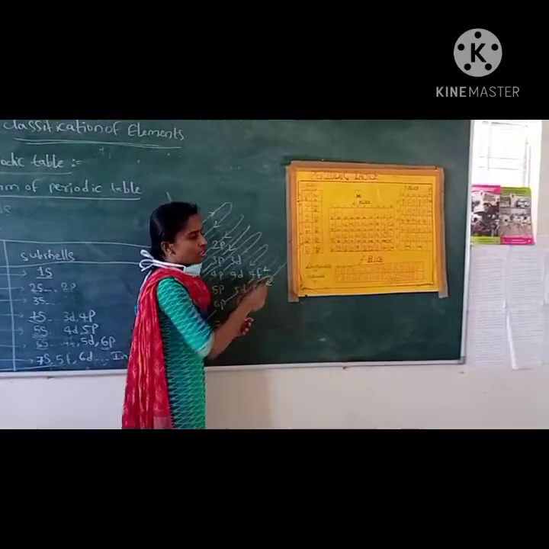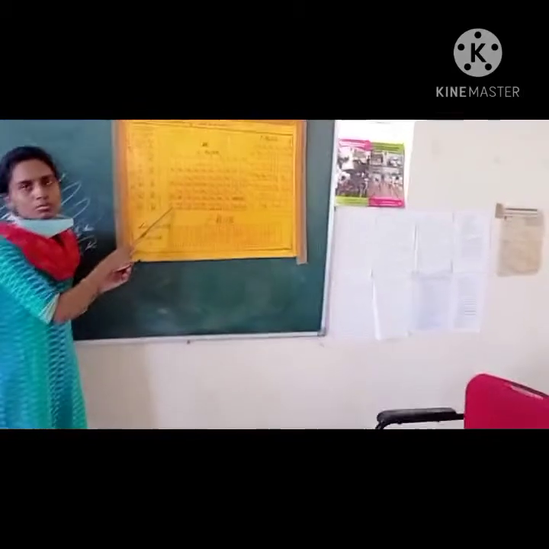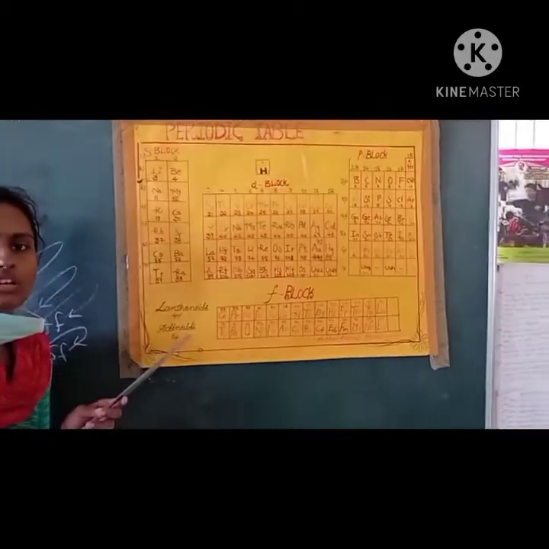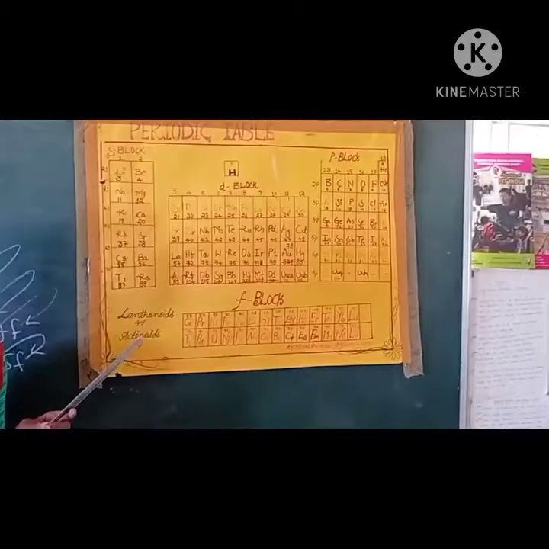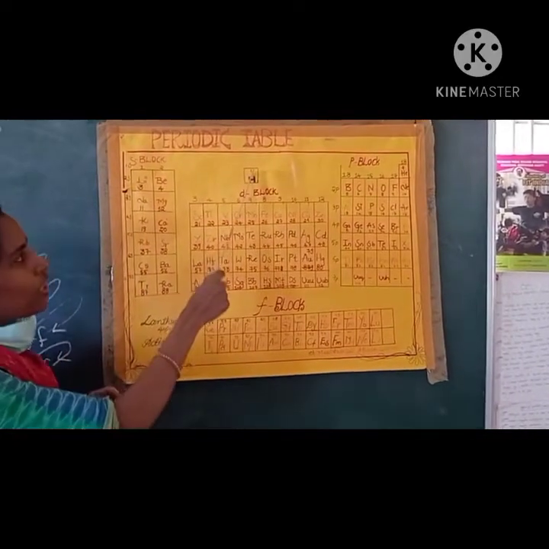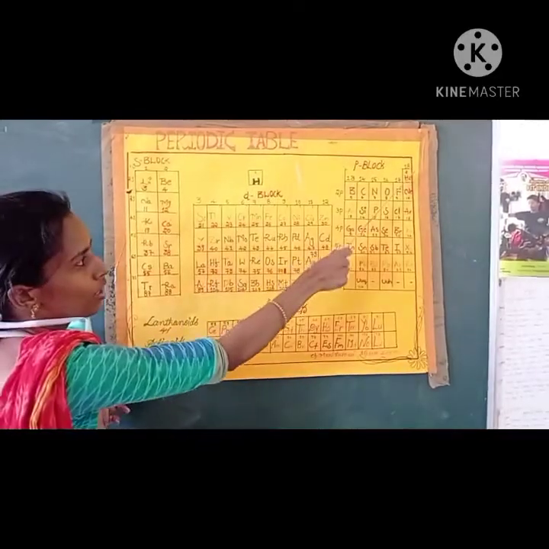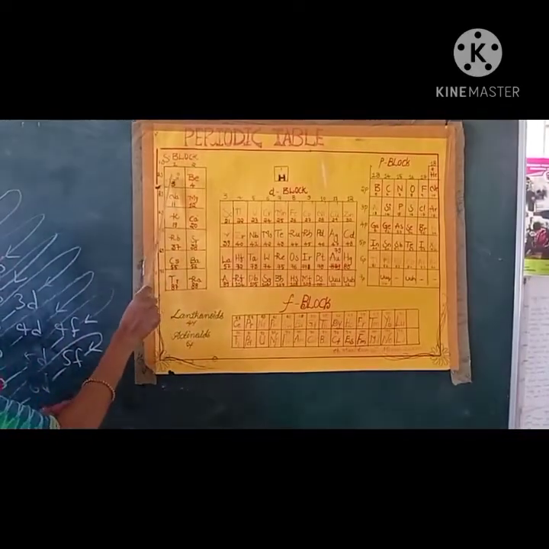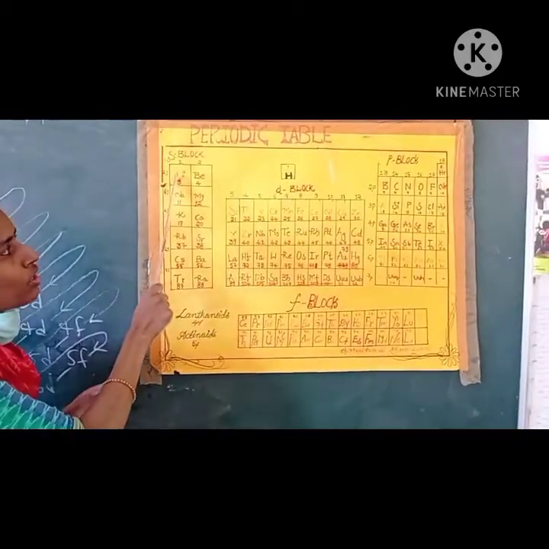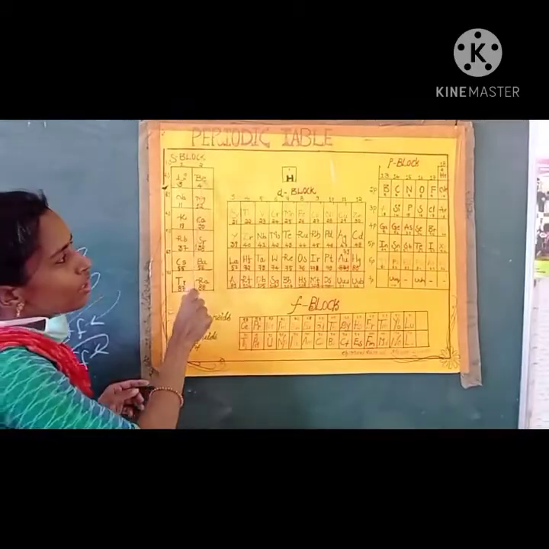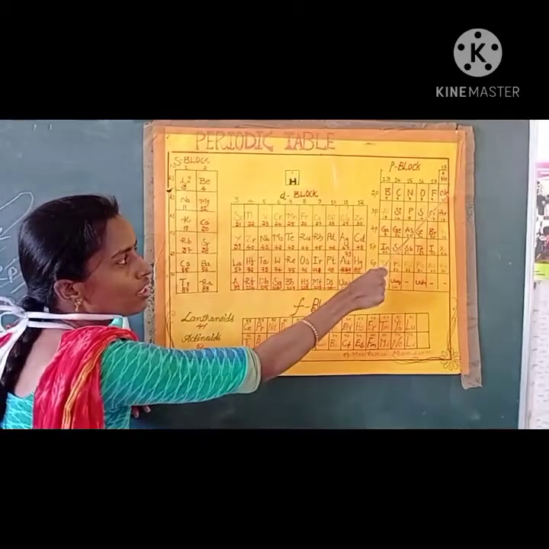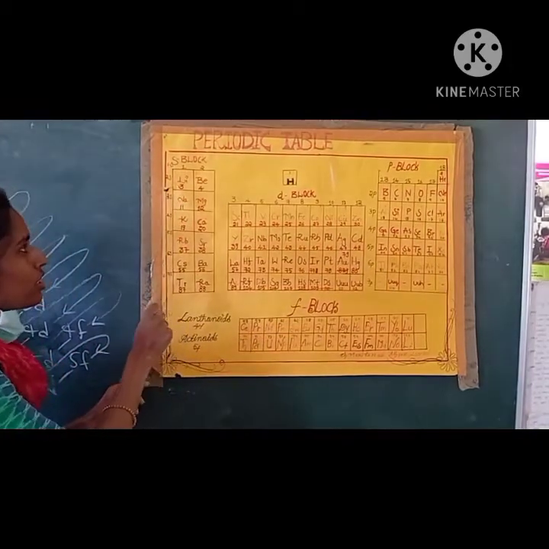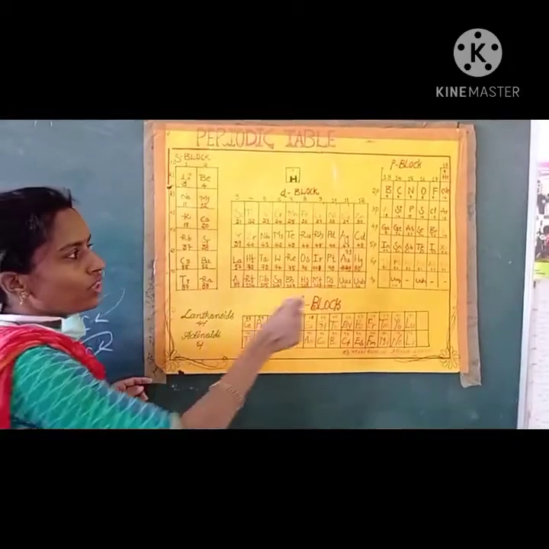If you see the modern periodic table, this is the modern periodic table. Already we have discussed that horizontal rows are called periods and vertical rows are called groups. There are 7 periods, and the first period contains only 2 elements, hydrogen and helium. This is 1s1 and this is 1s2. The second period starts with lithium 2s1, then 2s2 beryllium, and then boron, carbon, and so on. In neon the 2p subshell will be completely filled, and the next, third period starts with this element and ends with the 3p orbital.